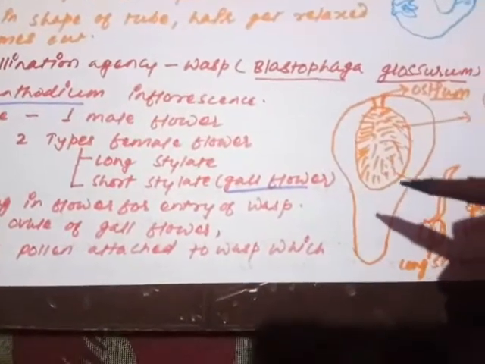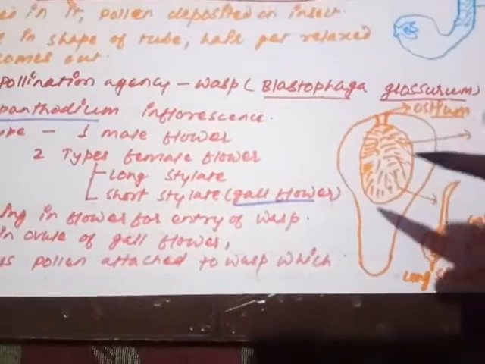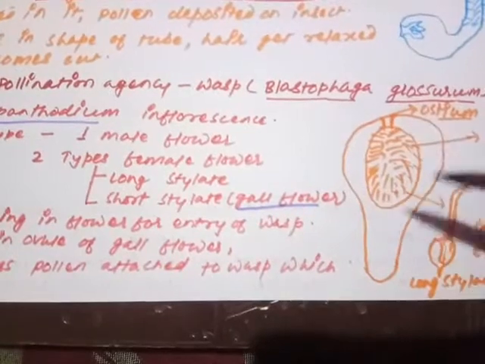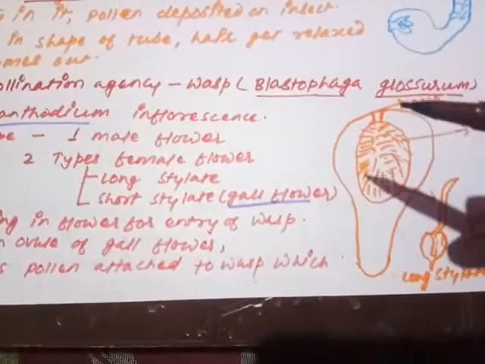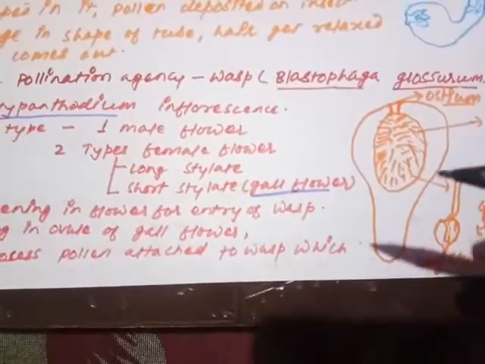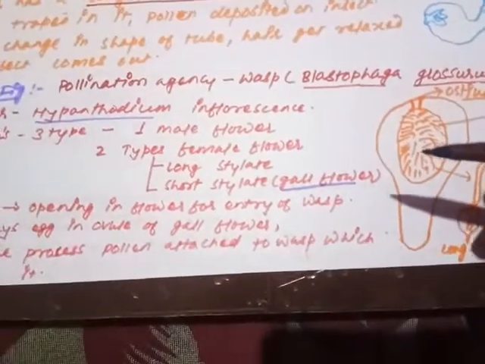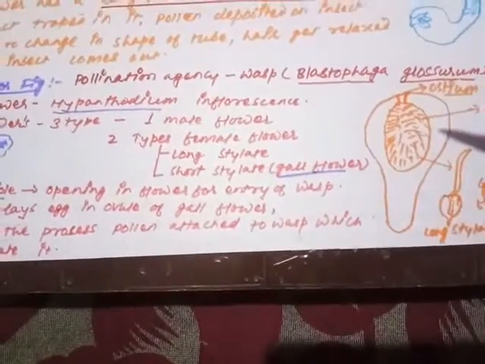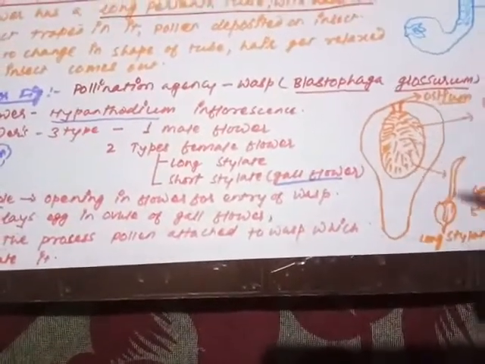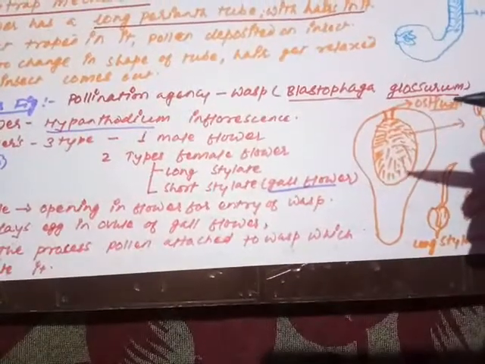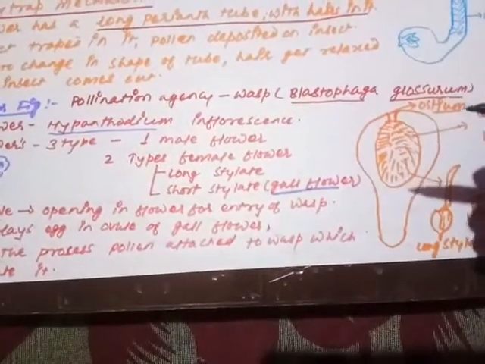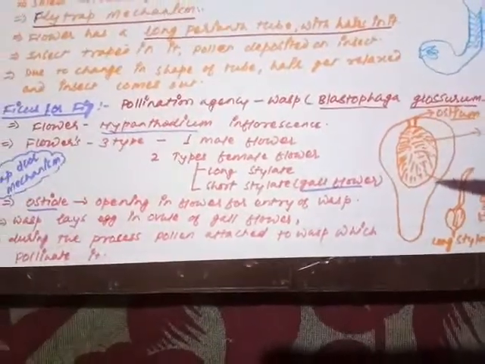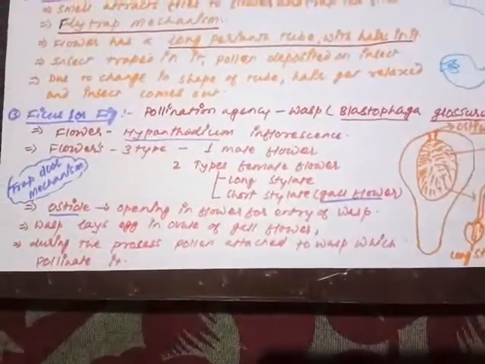When it comes inside the gall flower, it lays the egg, and the larva will hatch out and move out easily from the flower. But in due course of laying the egg and moving out through the ostiole, the insect or the wasp is loaded with the pollen grains from the anther. Are you getting my point? And whenever it moves on to the next flower, these pollen grains will be shifted onto the body of the female flower, the fertile flower, that is what the long stylate female flower. So this is how the pollination occurs. So is it clear to you all?